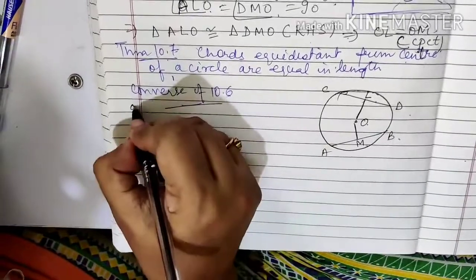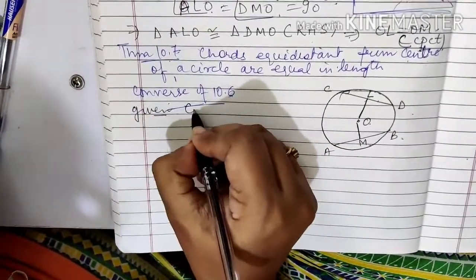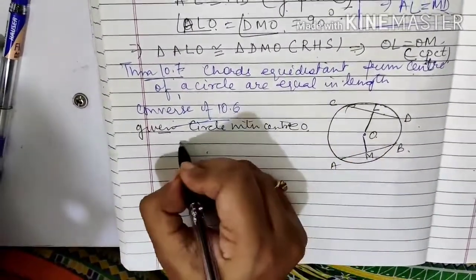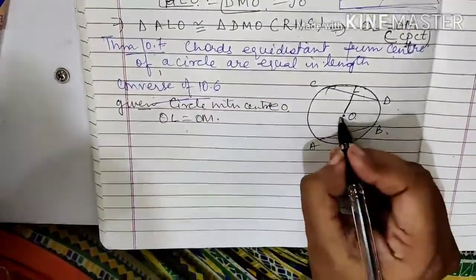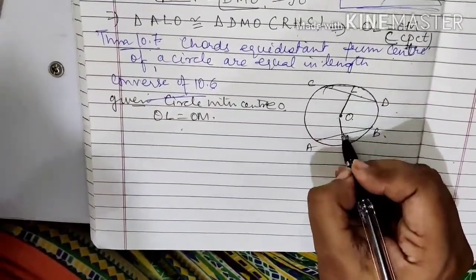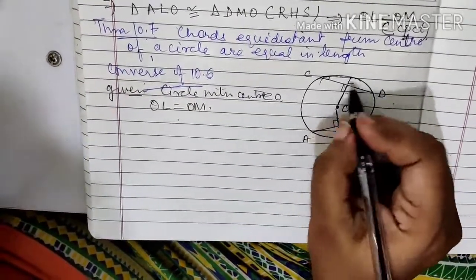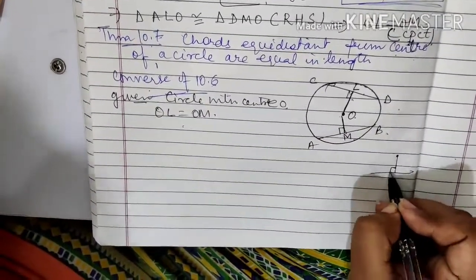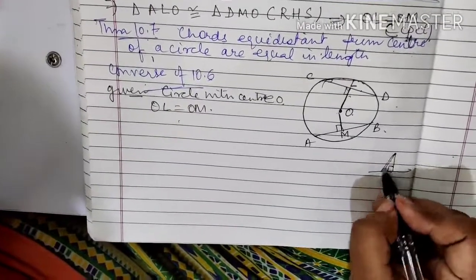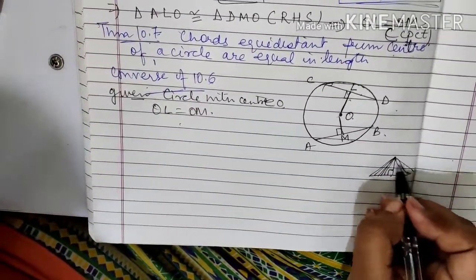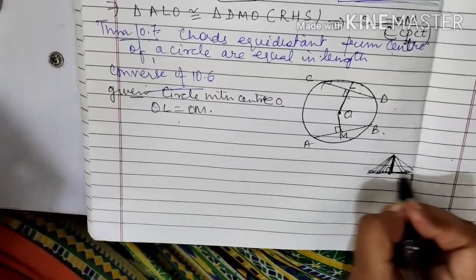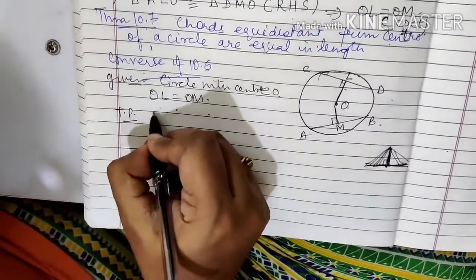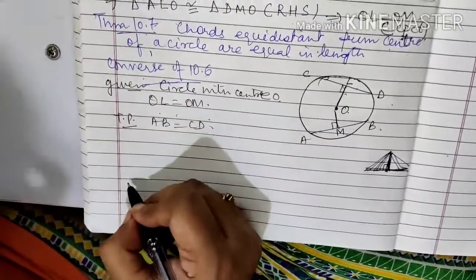So given is a circle with center O, OL is equal to OM. Please mind that OL and OM must be perpendiculars. Why? Because we are talking about the distance. Distance of a line from a point is always perpendicular. We never take distance like this. So this perpendicular one is the distance. Now OL is equal to OM given to you. Now to prove AB equal to CD, right?